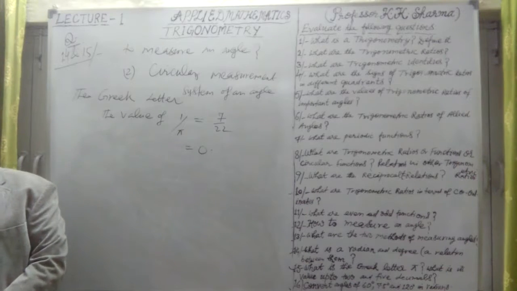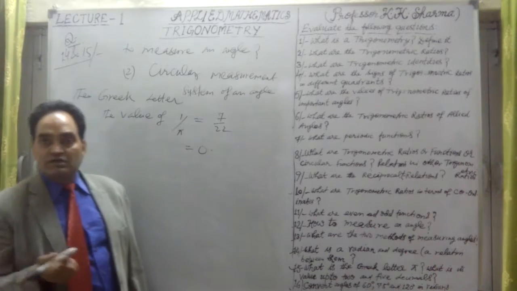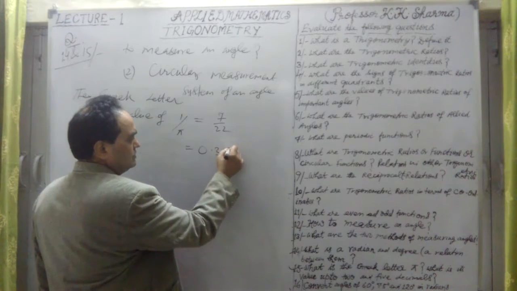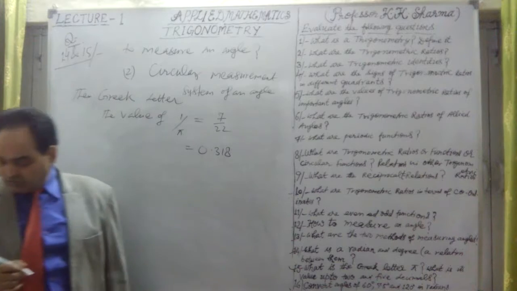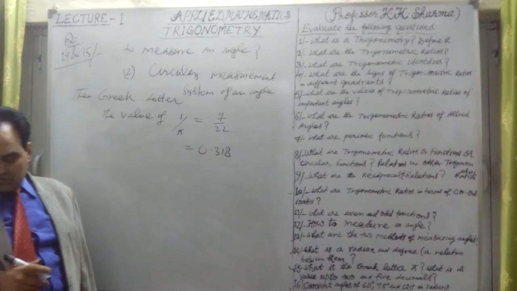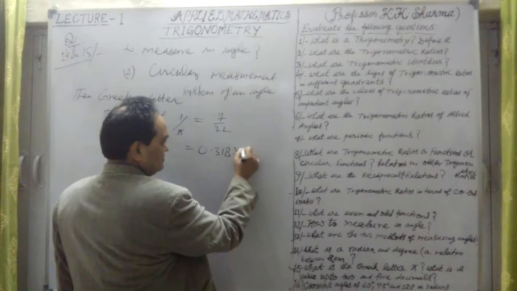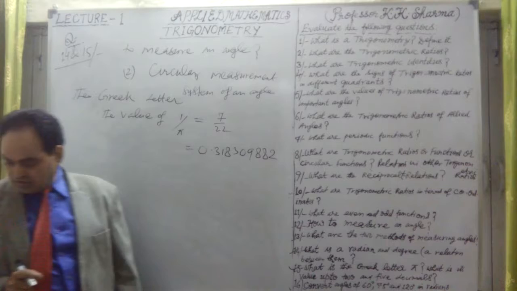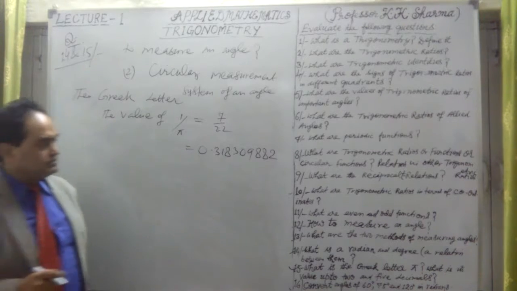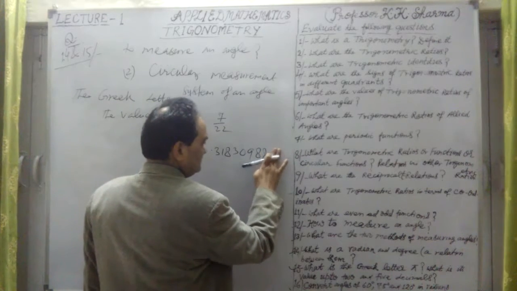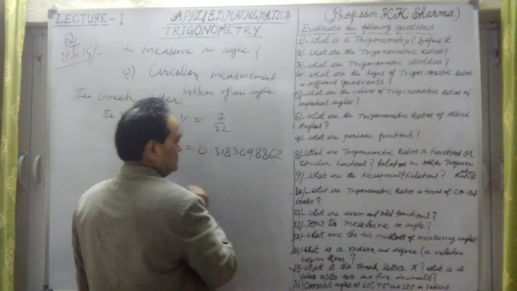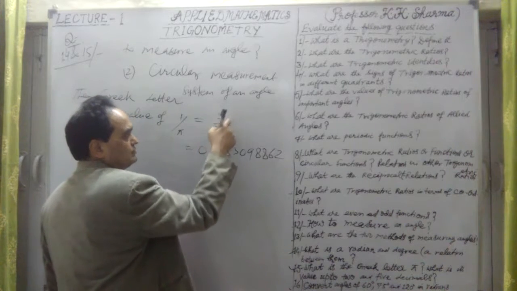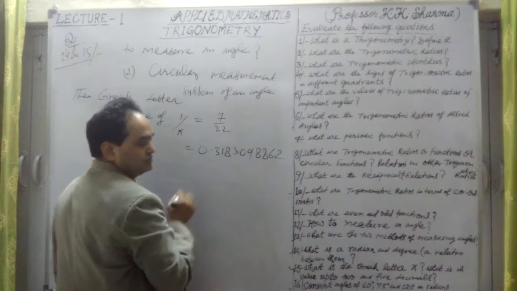One can do this with the help of a calculator; nowadays it's very simple. So 1 upon pi or 7/22 is equivalent to this value.